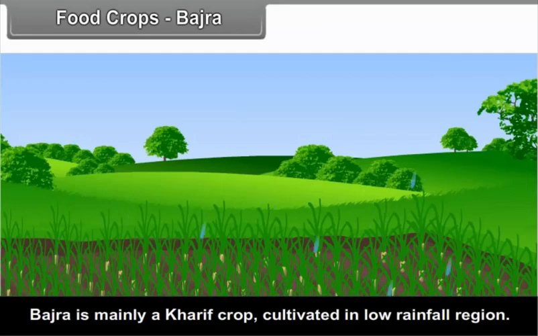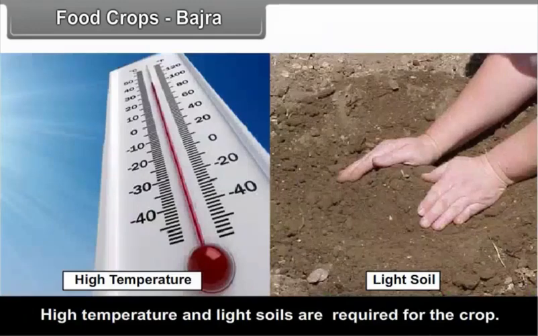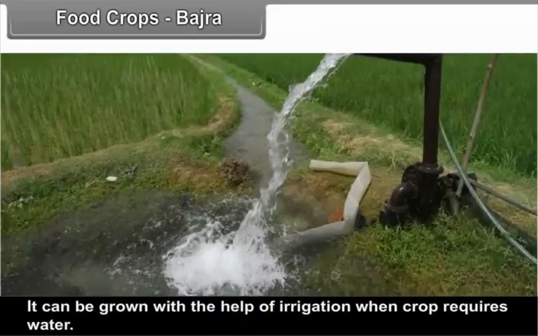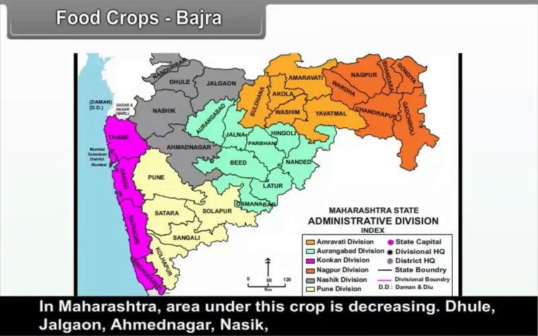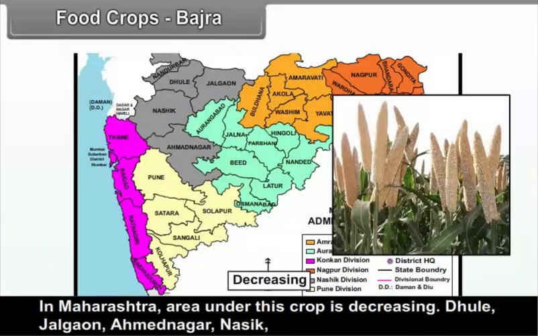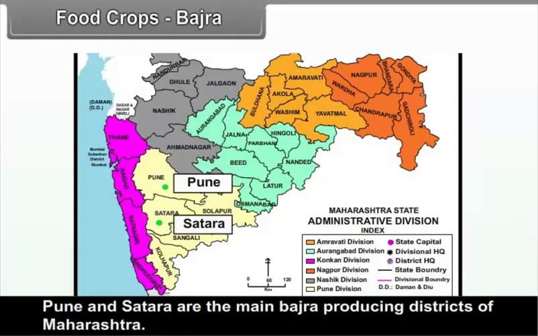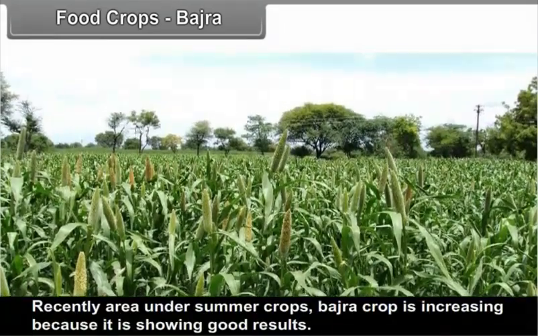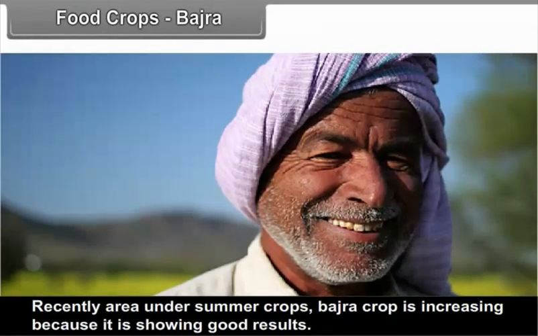Bajra. Bajra is mainly a Kharif crop cultivated in low rainfall regions. High temperature and light soils are required for the crop. It can be grown with the help of irrigation when the crop requires water. In Maharashtra, the area under this crop is decreasing. Dhule, Jalgaon, Ahmednagar, Nasik, Pune and Satara are the main Bajra producing districts of Maharashtra. Recently, the area under summer Bajra crop is increasing because it is showing good results.